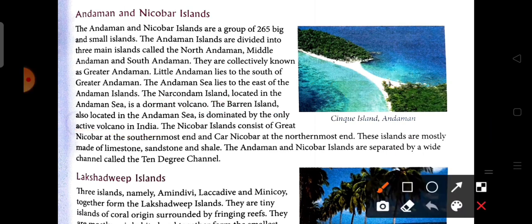The Nicobar Islands consist of Great Nicobar at the southernmost end and Car Nicobar at the northernmost end. These islands are mostly made up of limestone, sandstone and shell. The Andaman and Nicobar Islands are separated by the wide Ten Degree Channel.